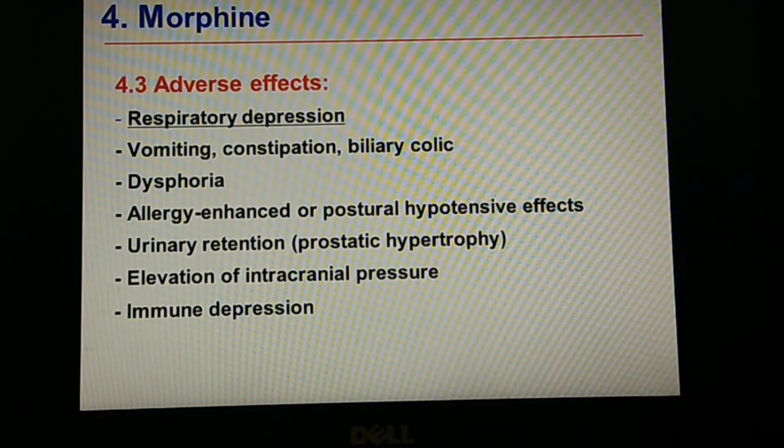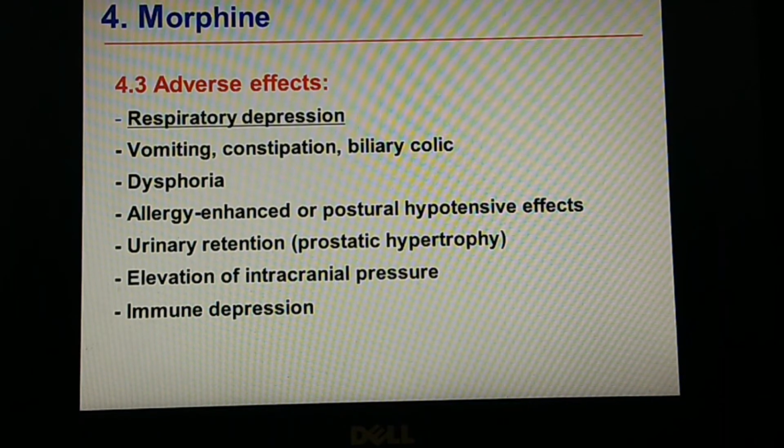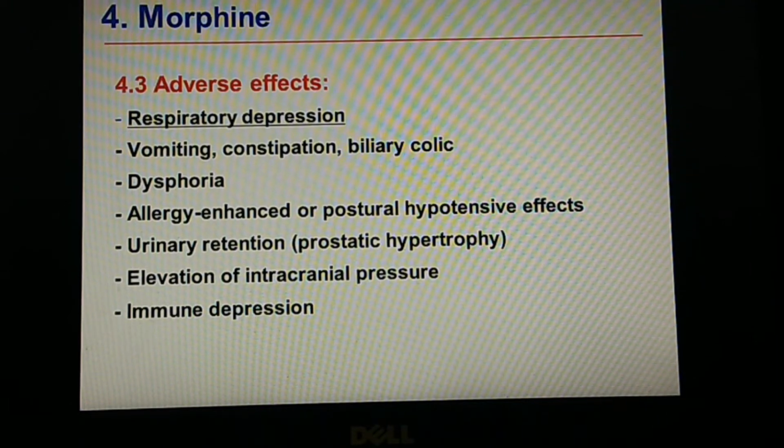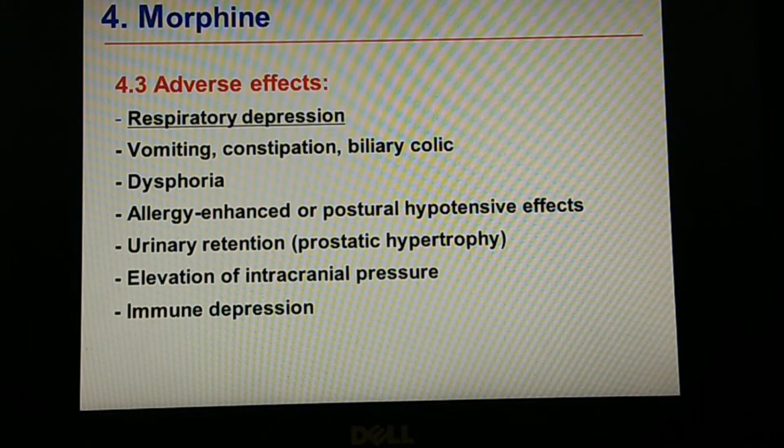It may also cause a postural hypotensive effect. Then urinary retention may be there, especially in patients with prostatic hypertrophy, and there may be elevation of intracranial pressure, since it acts on the nervous system. And immune depression, as I already told you, so the drug should be avoided as much as possible.